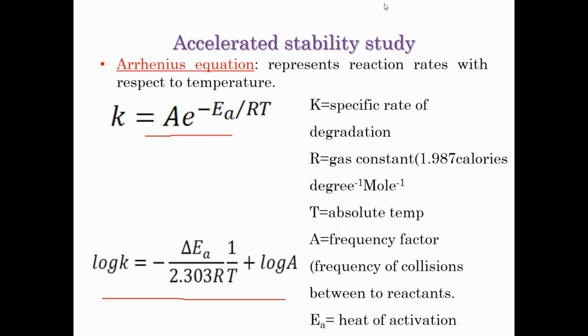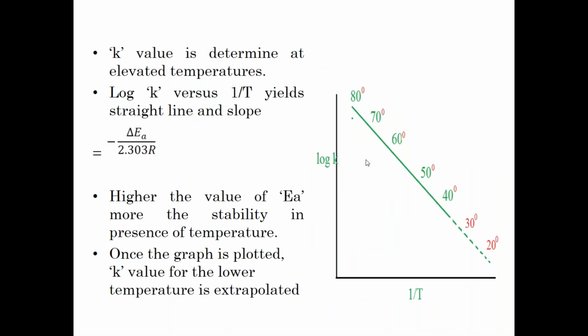So what is the Arrhenius equation, you understood now? It is an equation which gives the relation between the degradation rate and temperature. Now, let's understand how it can be used for our purpose. If you look at this graph, there are two things you can see. There are k values on the y-axis, correct?